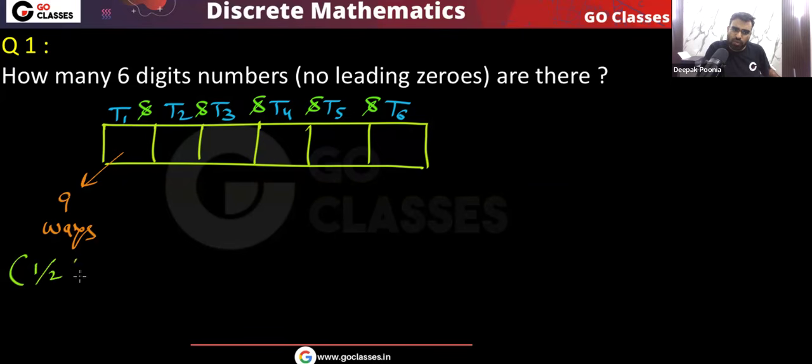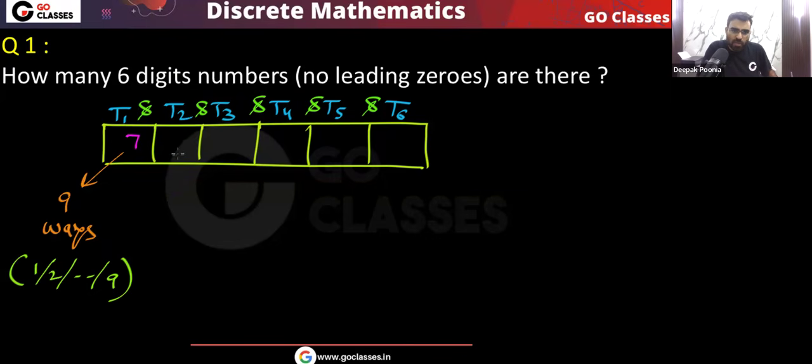I can put 1, I can put 2, and so on up to 9. Any digit from 1 to 9 I can put. Let me put, for example, 7 here. Now you can see this task T1 does not affect the task T2. To complete the task T2, I can put 7, I can put 0, I can put 1, anything I can put. So they are independent of each other.